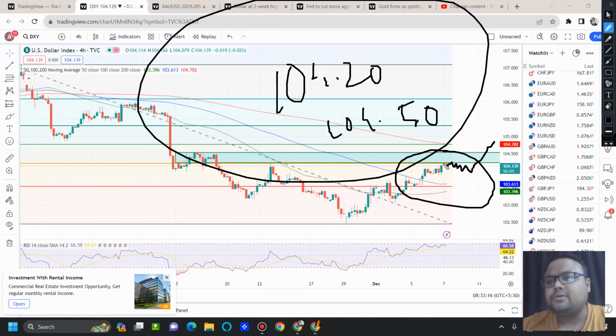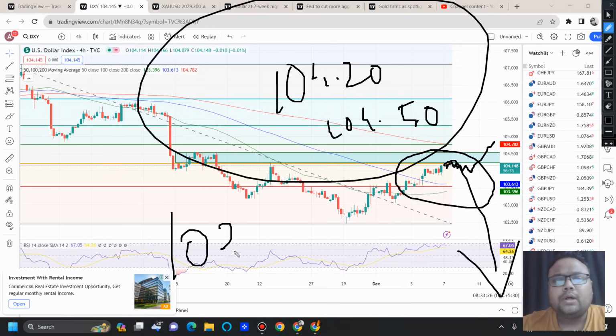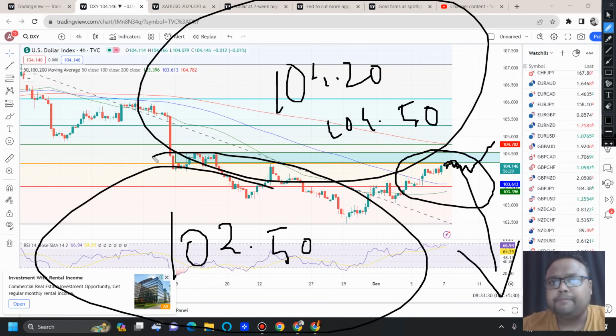I don't think that before NFP we will get to see a complete reversal where the market goes down and continues the downtrend. It will struggle and then it will try to break the resistance again. So before NFP, 102.50 is still a very strong support for the market. So now let's wait and watch how the market reacts.